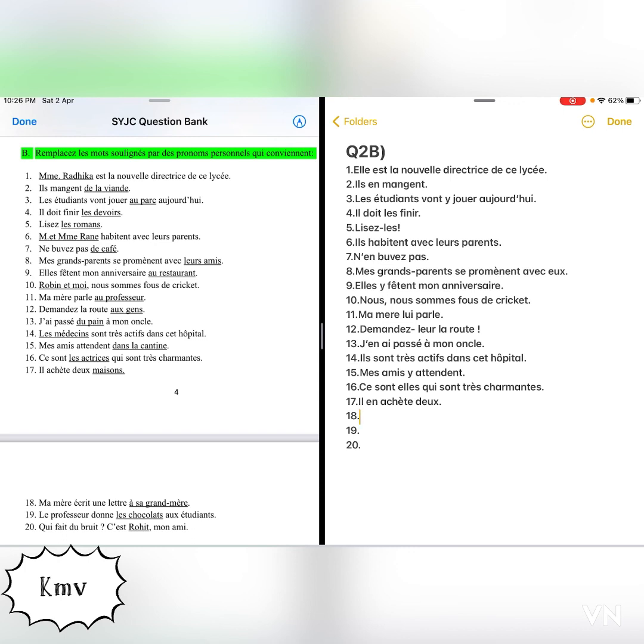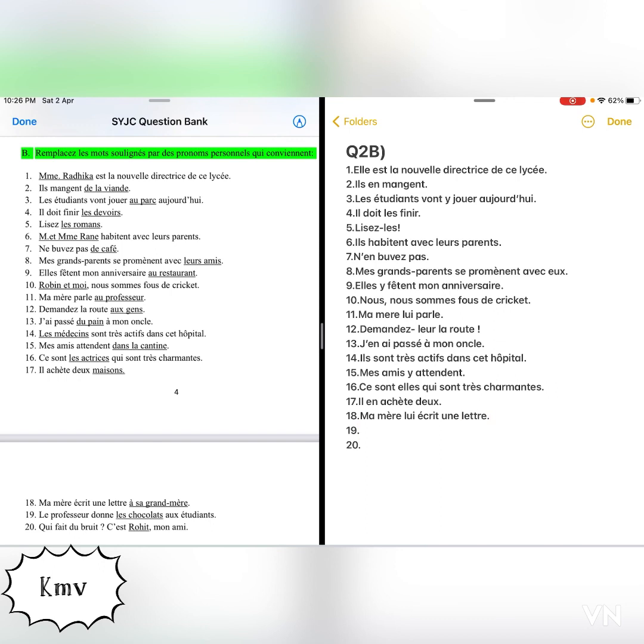So it needs to be replaced with an indirect object pronoun. You will replace it with lui. Okay, so the answer will be ma mère lui écrit une lettre.